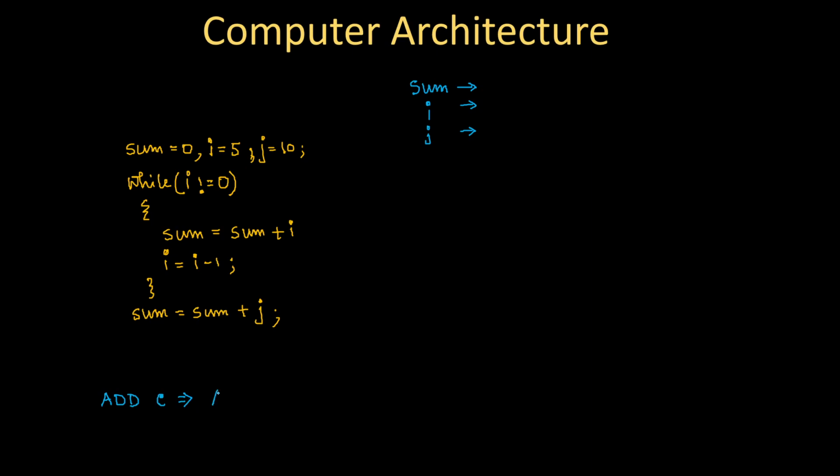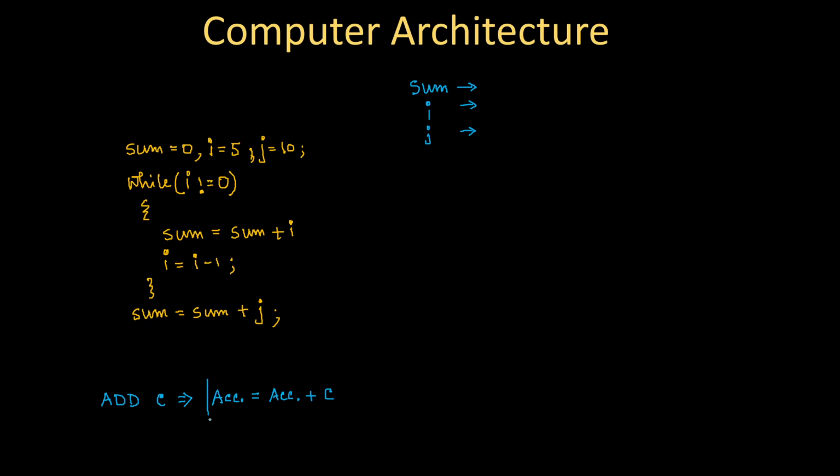This means accumulator equals accumulator plus C. What I mean is that the content of the accumulator will be added with the content of C and the result will get stored in the accumulator again. So the role of the accumulator is hidden within this ADD C instruction, right?